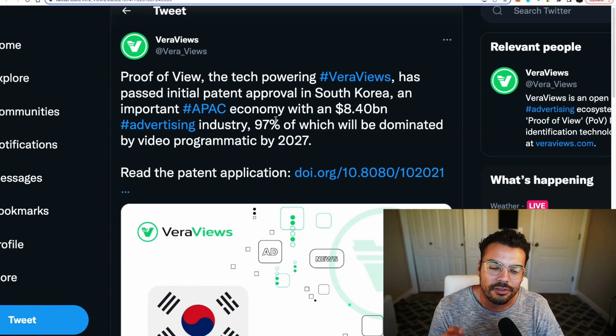So there's just a lot of activity going on in terms of the ability now to capture the US based on their patents, China based on their patents, and now getting into the more APAC economy with South Korea and probably more to follow, right? As one domino falls, the rest are going to be easier to follow. So huge news there. It's great to see that the patents just keep coming in consistently for Verasity. It seems like they get approved really fast. That means that they have this process down, and what they're putting forth is extremely legitimate. So it's going to be really interesting to see where this goes from here.